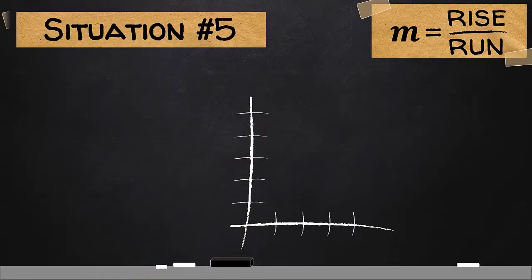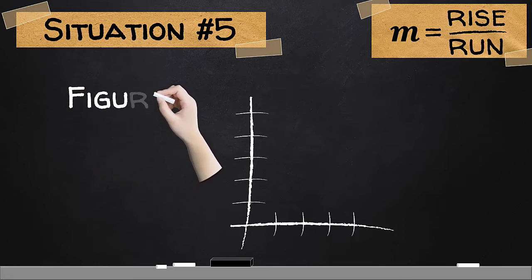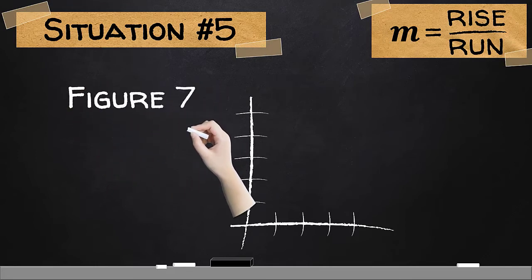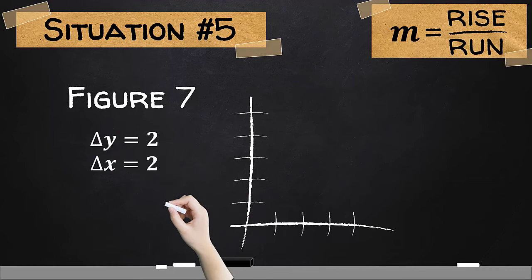On to our last situation, situation number 5. Let us consider this figure where both amount of change in y and the amount of change in x be real numbers. If we are going to plot the points using these considerations, we will have this graph.